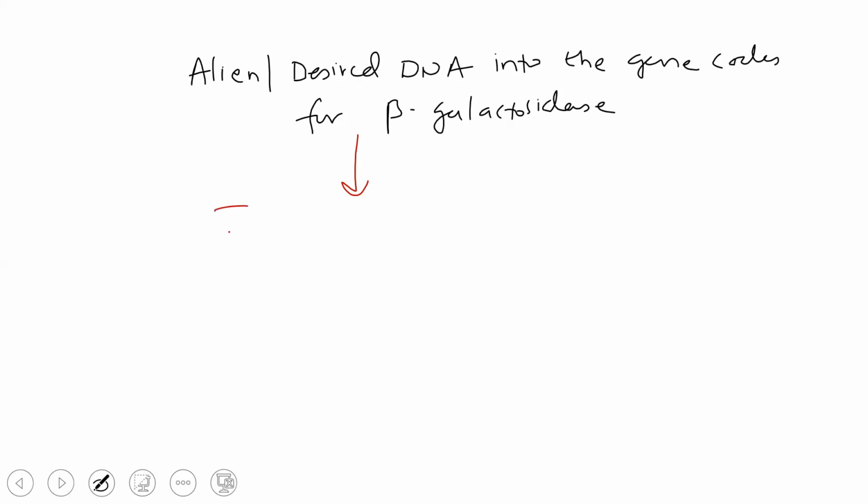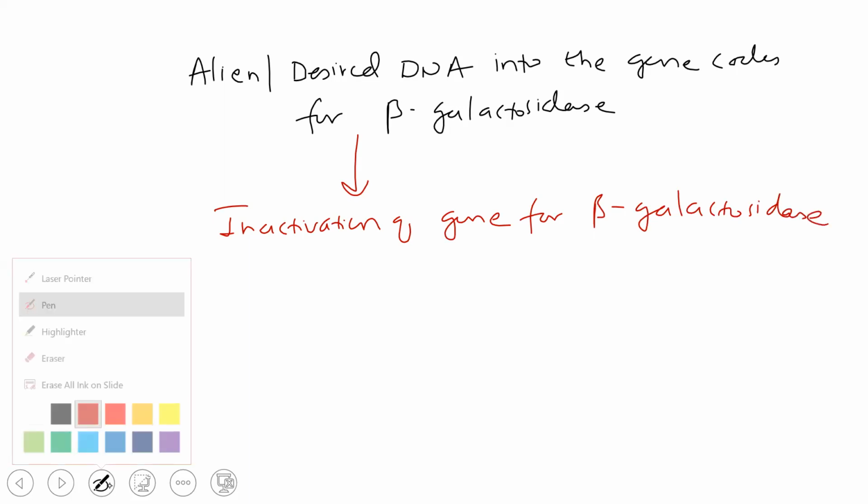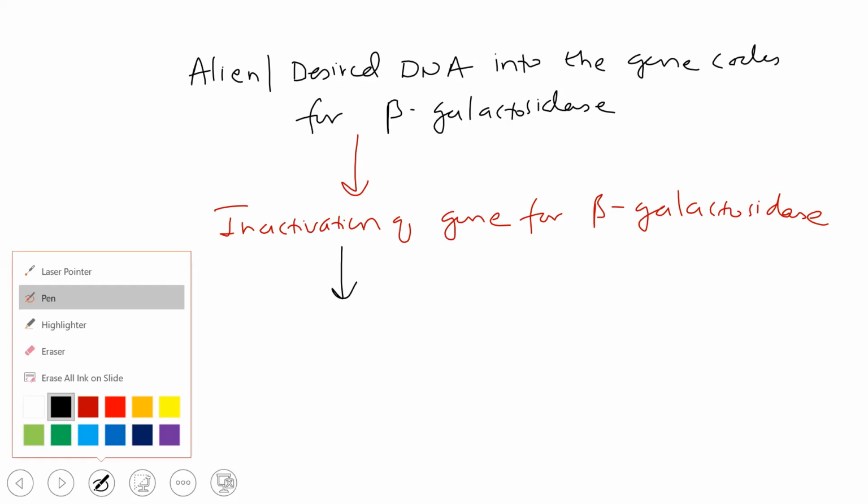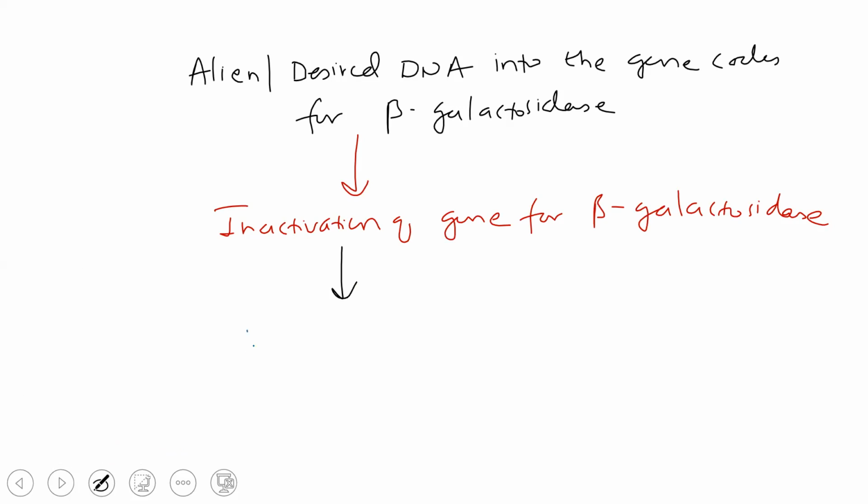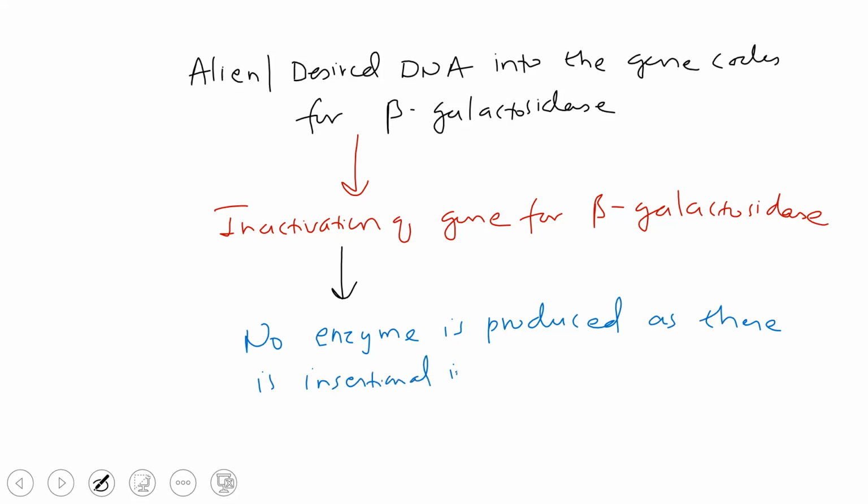So what will happen as the desired DNA has been transferred? There will be inactivation of the gene for beta galactosidase, so no enzyme is produced, as there is insertional inactivation.